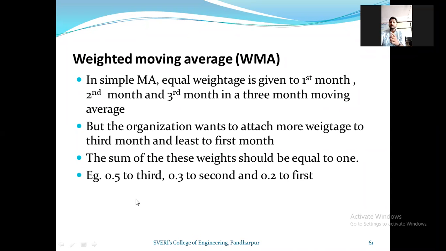When you want to give a weighted moving average, or a different weightage for different data, the organization can provide that, but the addition of each weight should be equal to 1. That is the only important criterion for the weighted moving average.